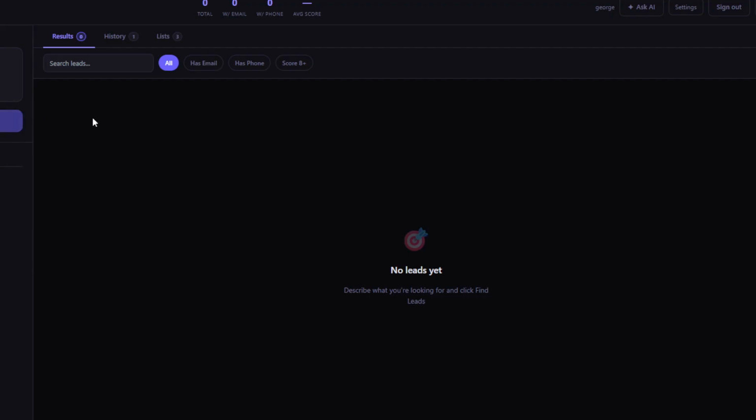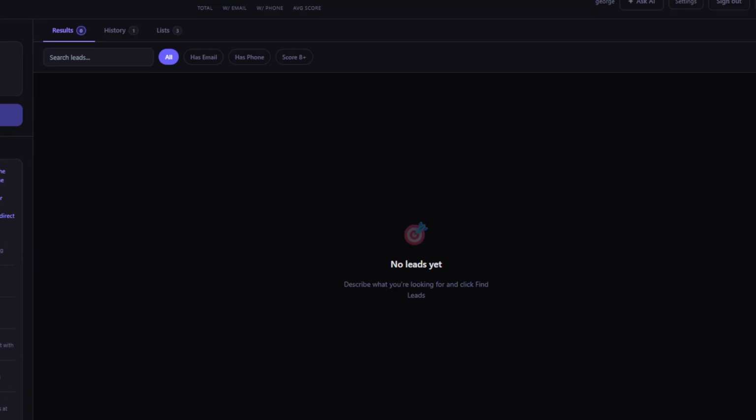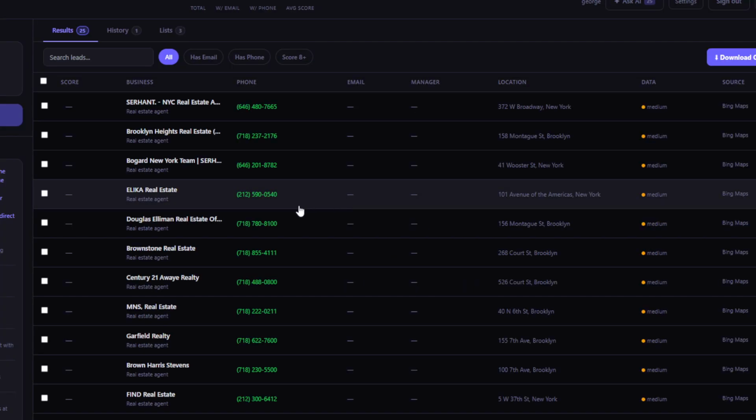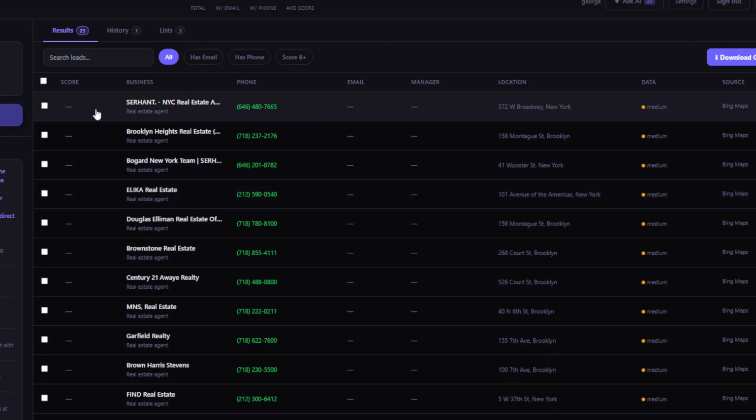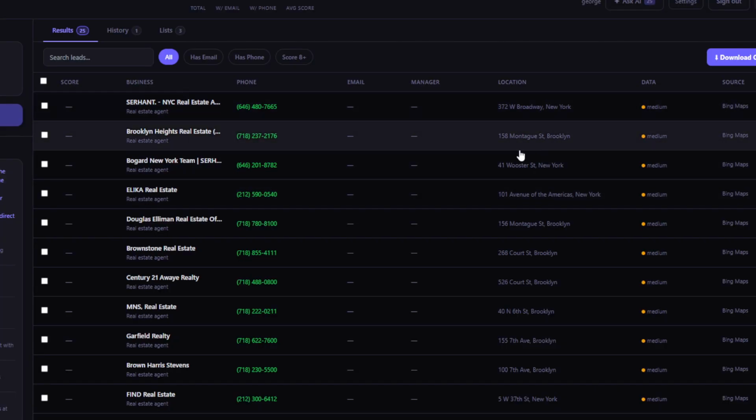So we can press the find leads button here, and then these leads begin generating. So they analyze what we type in here with AI, and then we interpret the kind of leads that we would basically try to find. So all of that gets populated here as well. And then your leads get generated instantaneously.